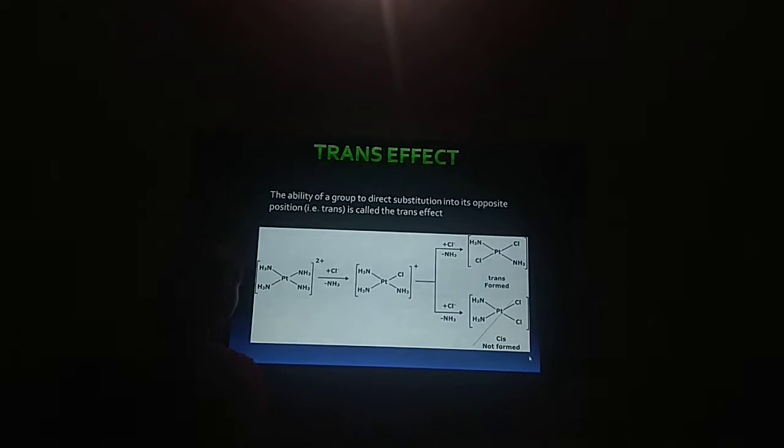Hence, we can say that Cl negative has more trans effect than the amine ligands. In the case where there are possibilities of substitution at two positions, one trans to chloro and another trans to amine, only the product that involves substitution of the ligand trans to Cl is formed, and this effect is known as trans effect.